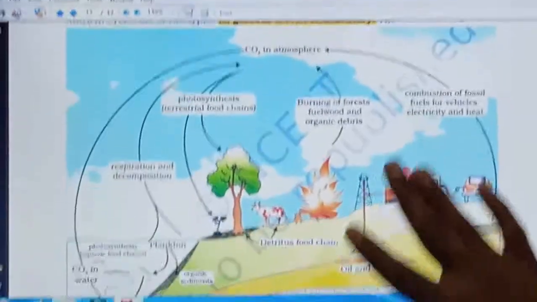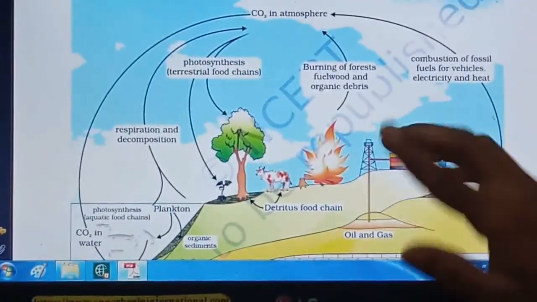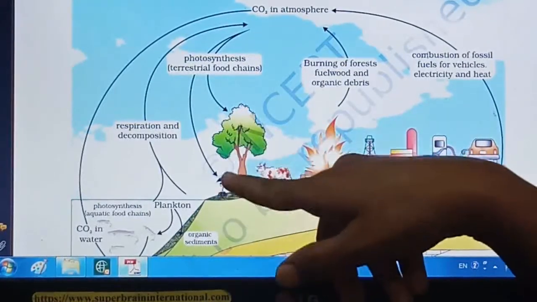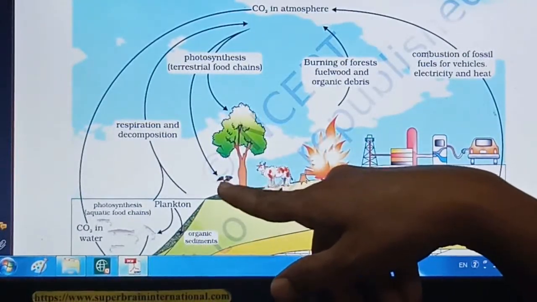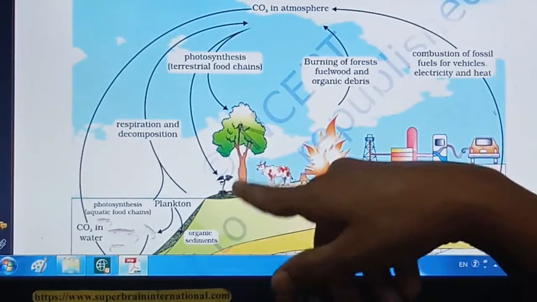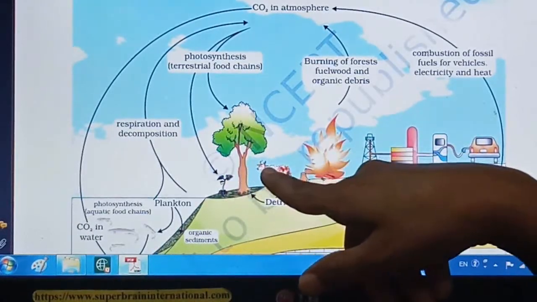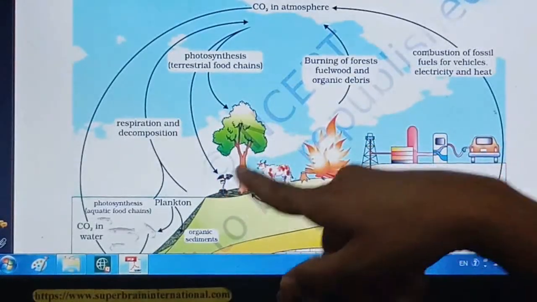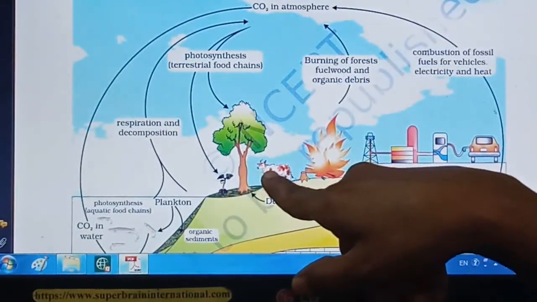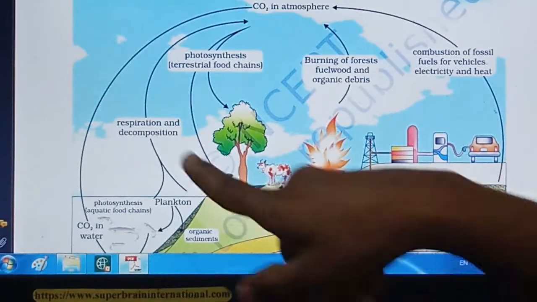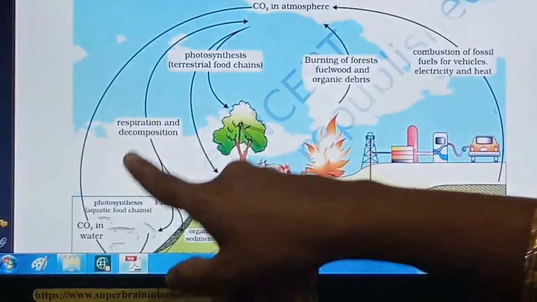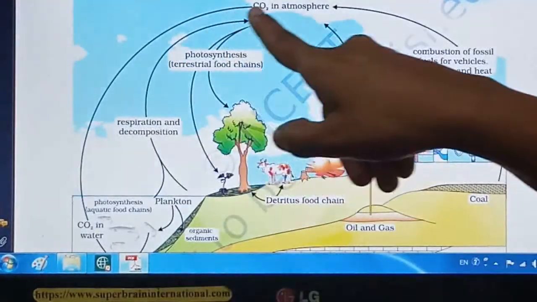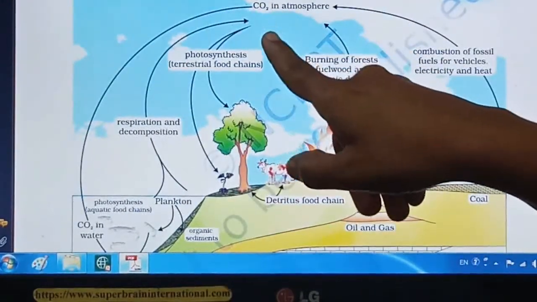One more cycle is there of the carbon dioxide. This carbon dioxide is fixed by the plants, right? They utilize it for their body, and it even enters the animal's body, and during the respiration process or decomposition process, plants as well as animals release the carbon back to the atmosphere, right?